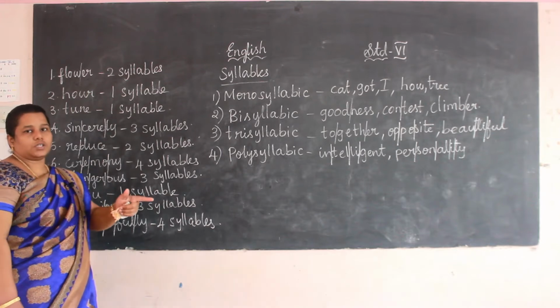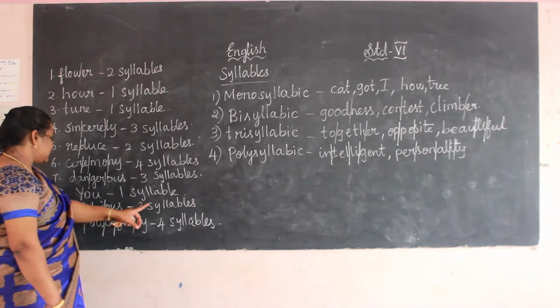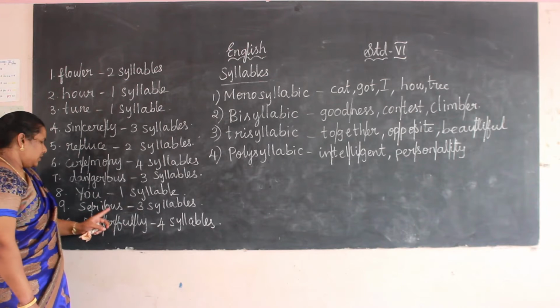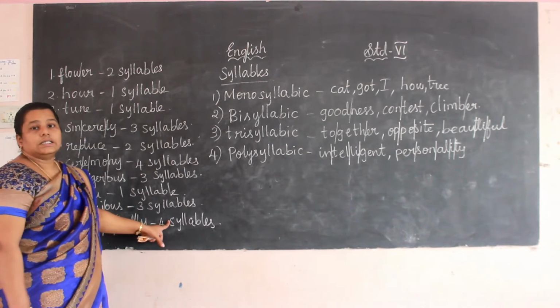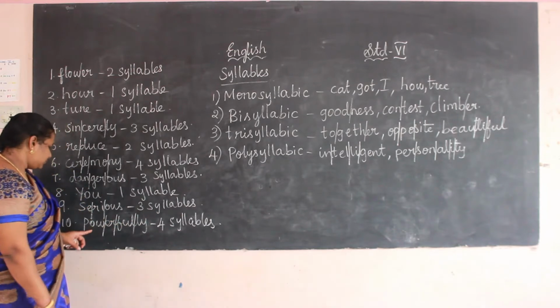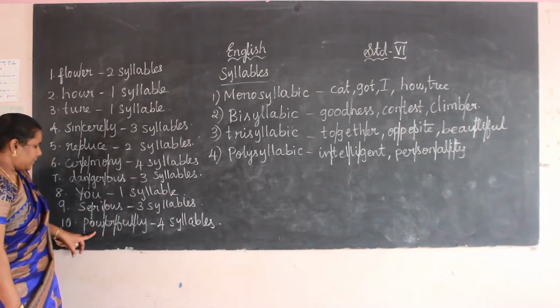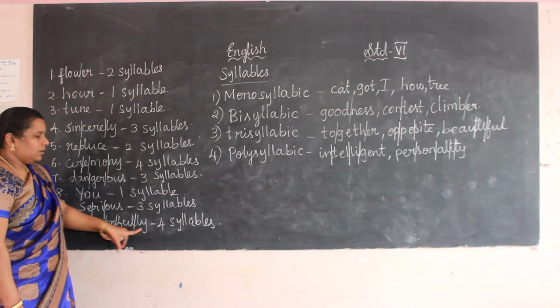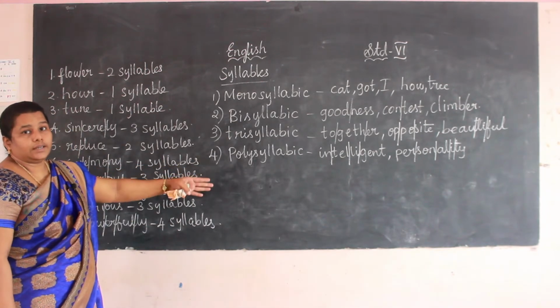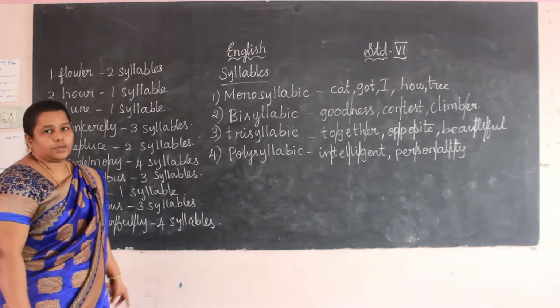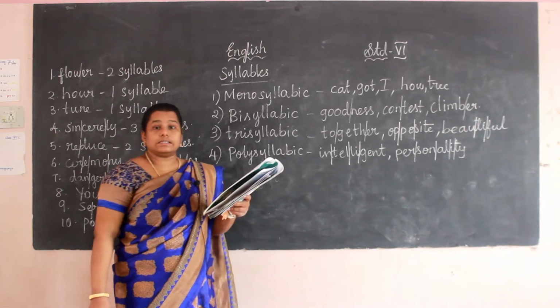Next, you. 1 pronunciation. So it is mono, 1 syllable. Serious. So it is 3 syllables. Next, powerfully. 4 syllables. 4 syllables means it is more than 3. It is polysyllabic.